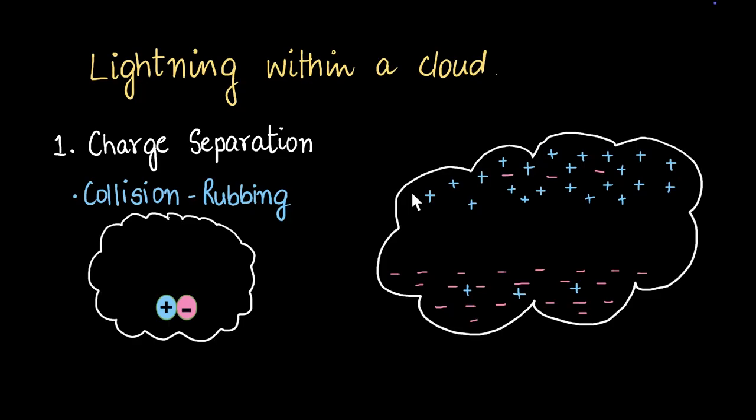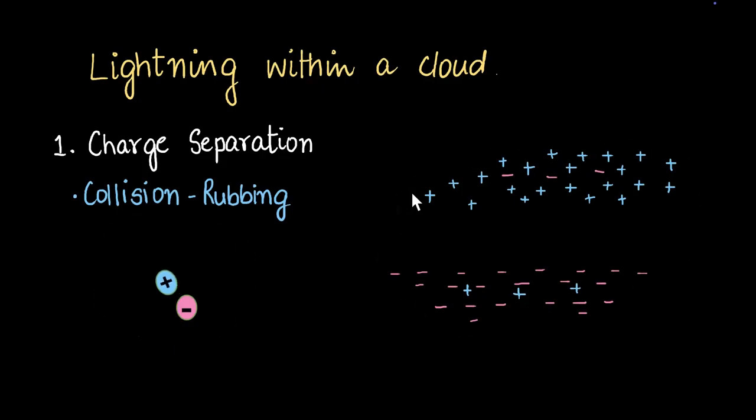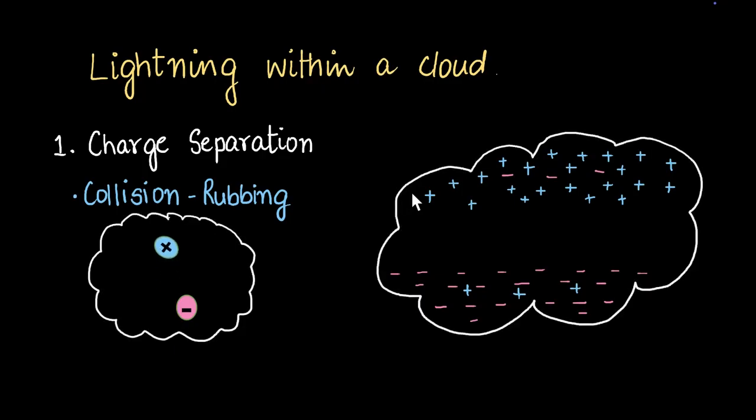Well, you might be wondering, wait a minute, why should one turn positive when they collide? Remember, when you rubbed a comb against your hair, don't you think one of them turned positive and one body turned negative? Something similar is happening here. So the positively charged particle is now going to move upward, continue on its way, and get settled on the top of the cloud. Now, when we have one positive charge accumulated near the top and one negative charge accumulated near the bottom, nothing's going to happen.